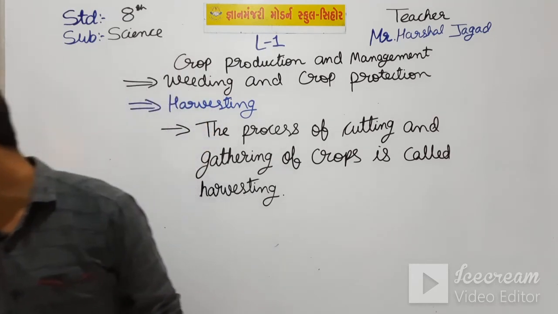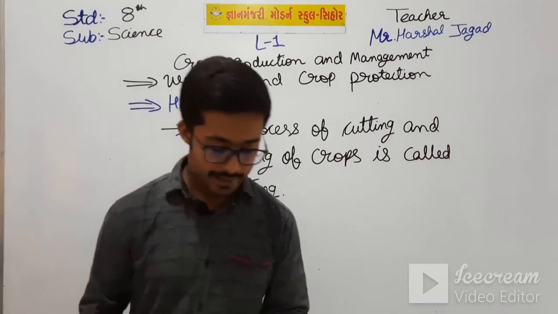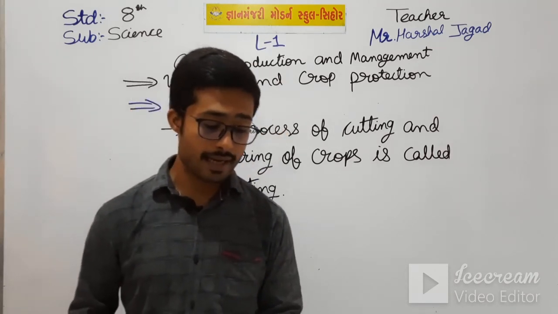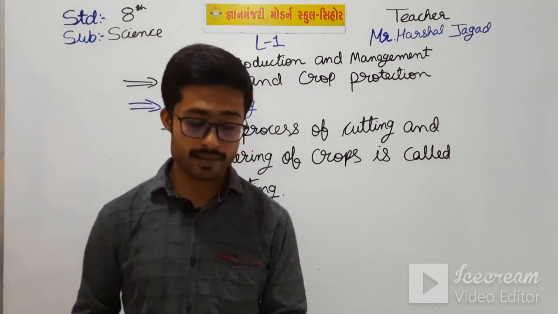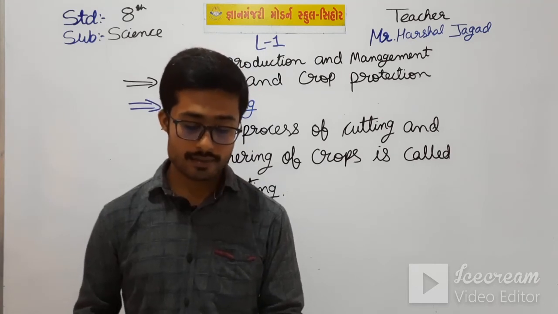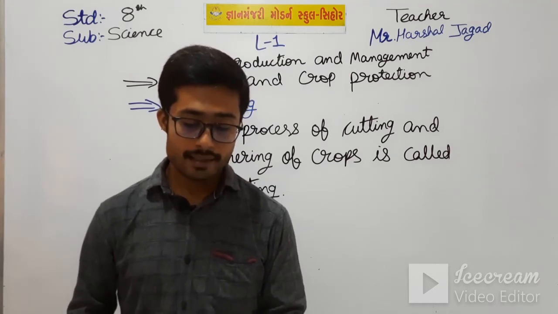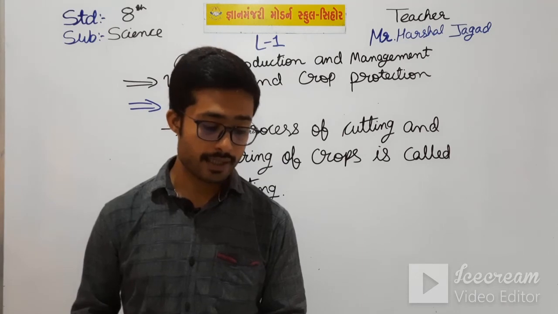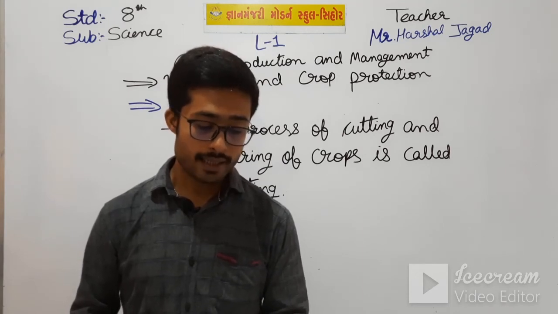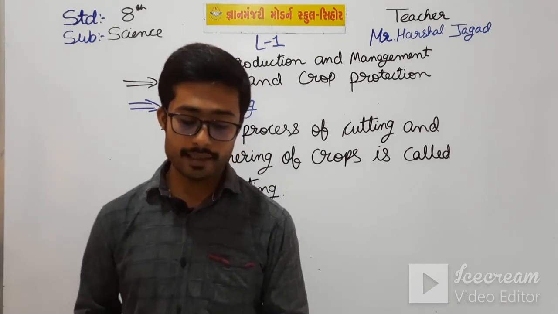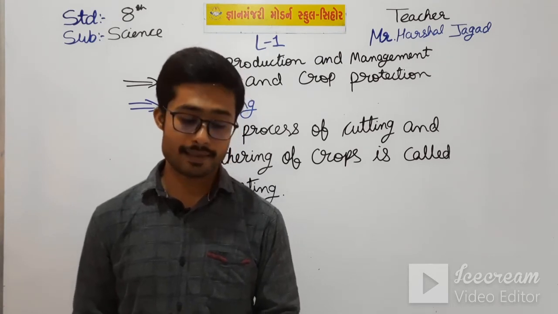Let's see that. So here, after they are gathered, the grains have to be separated from the husks. Farmers do so by the process of threshing and winnowing. You have studied this in detail in class 6.